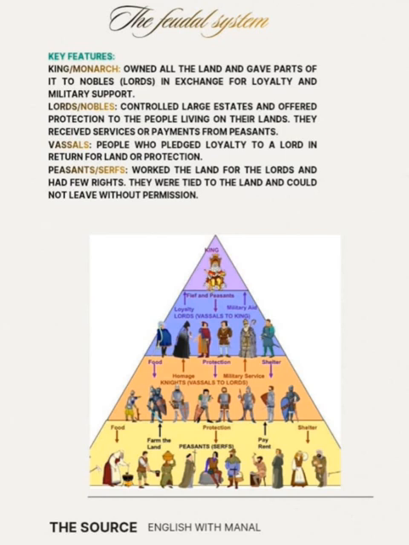So the king owned the land, but he gave the land to lords and nobles, and lords gave the land to knights. Peasants worked the land, but you should pay, and you shouldn't leave the land without permission. This is social injustice, right? But the feudal system was common in medieval Europe, in the Middle Ages. This is a fact of the Middle Ages.